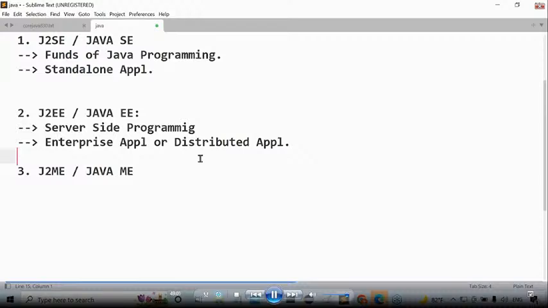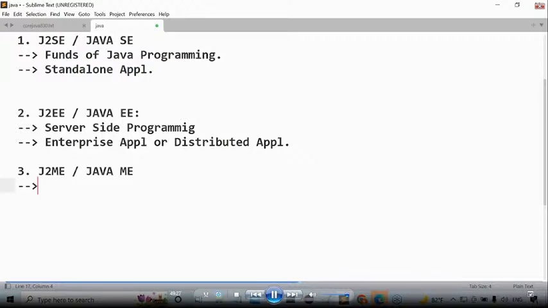All right, sir. J2SE, J2EE, a few points we understood. Then one more thing is available. What is this one more thing, sir? Last one now. Tell me. J2ME. What is this J2ME, sir? What is the abbreviation for J2ME? Java 2 Micro Edition, not Mobile Edition. I'm very much clear about it.